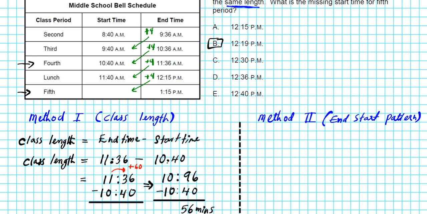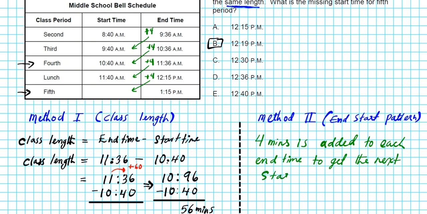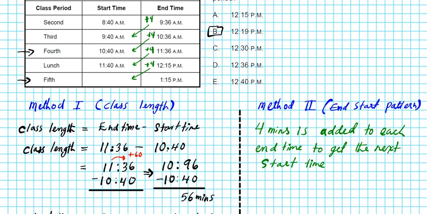So we follow the same pattern, which basically indicates that 4 minutes is added to each end time to get the next start time. Following that pattern, we're just going to take the end time from lunch, which is 12:15, and simply add that 4 minutes.